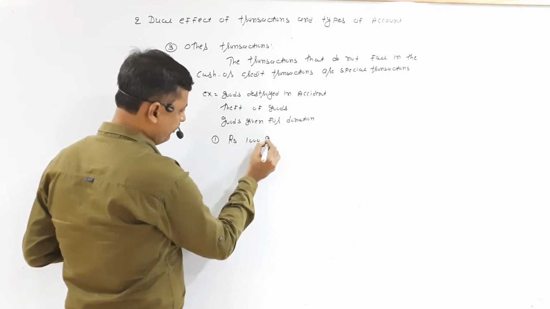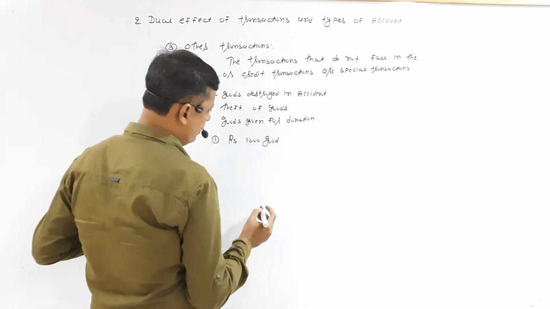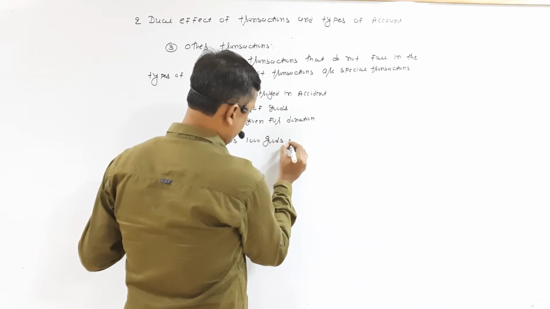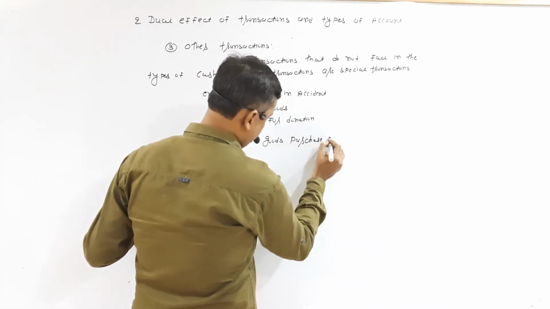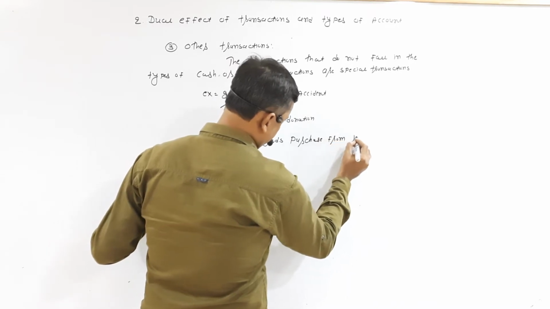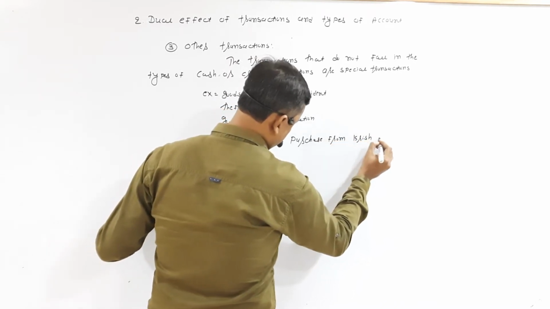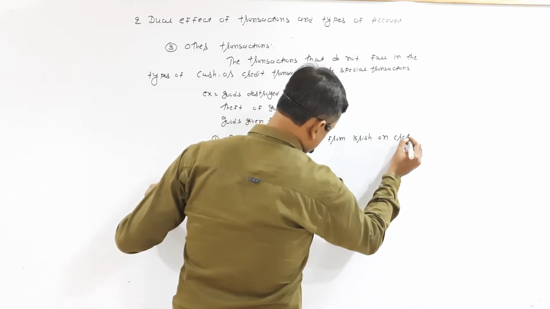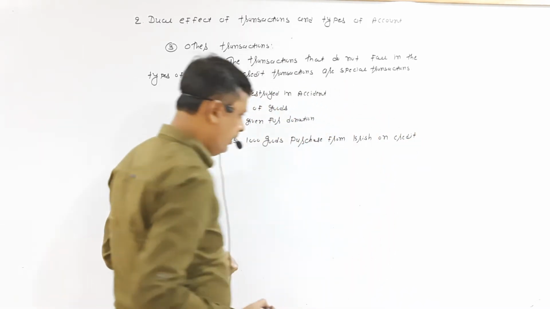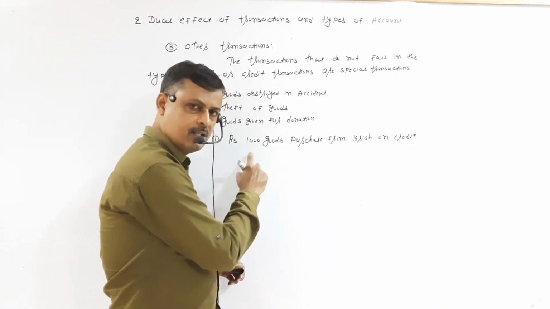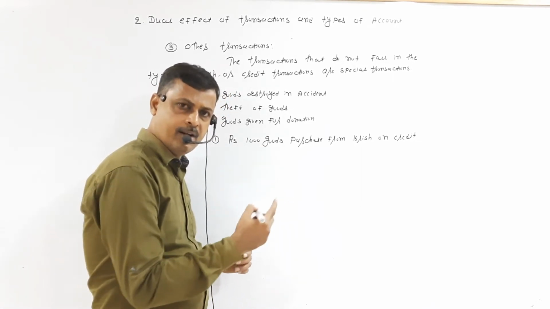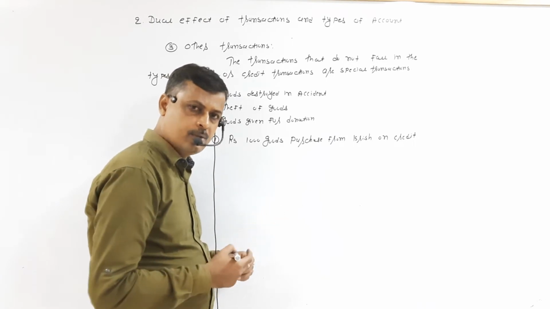Rupees 1,000 goods purchased from Chris on credit. Now here we have to identify whether this is a cash transaction, credit transaction or special transaction.